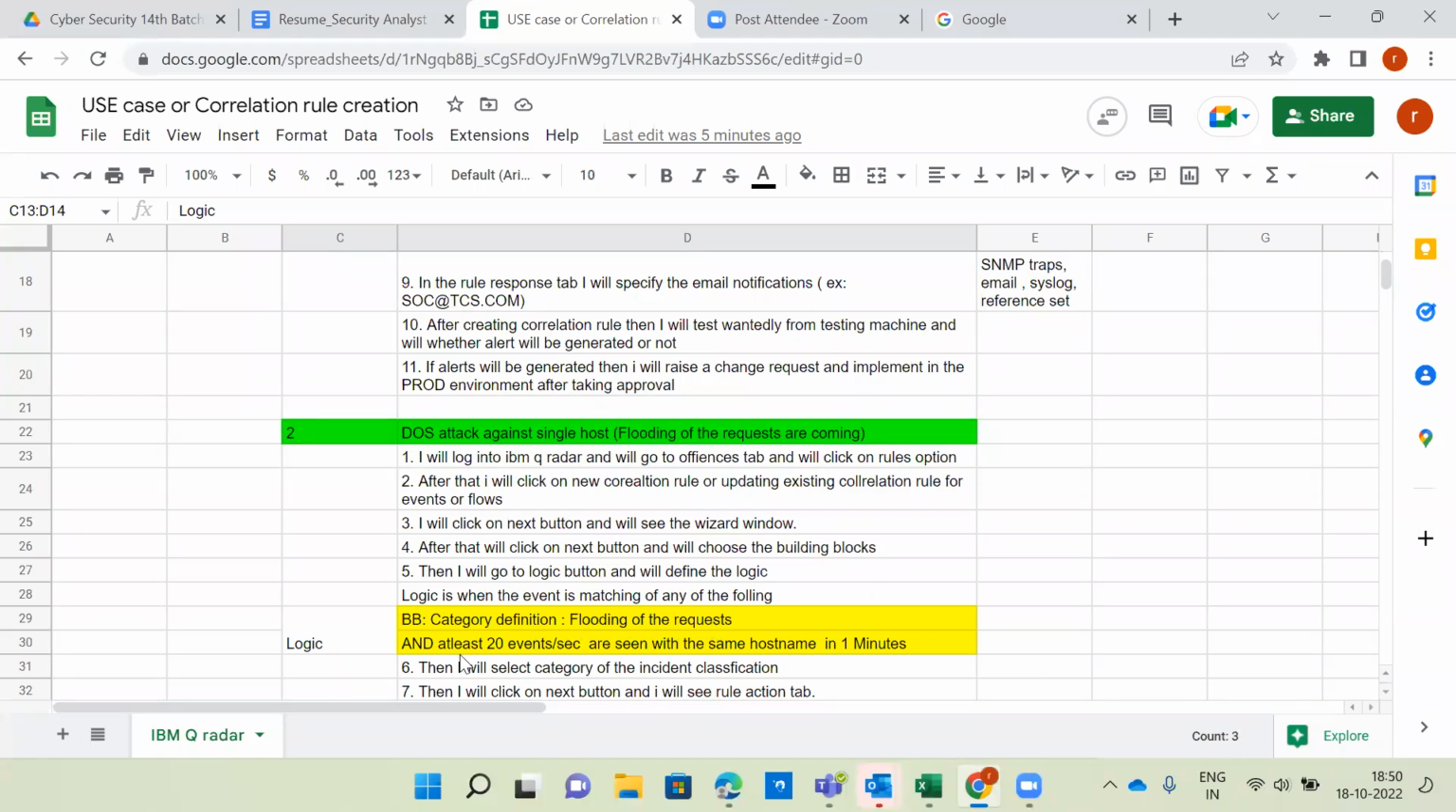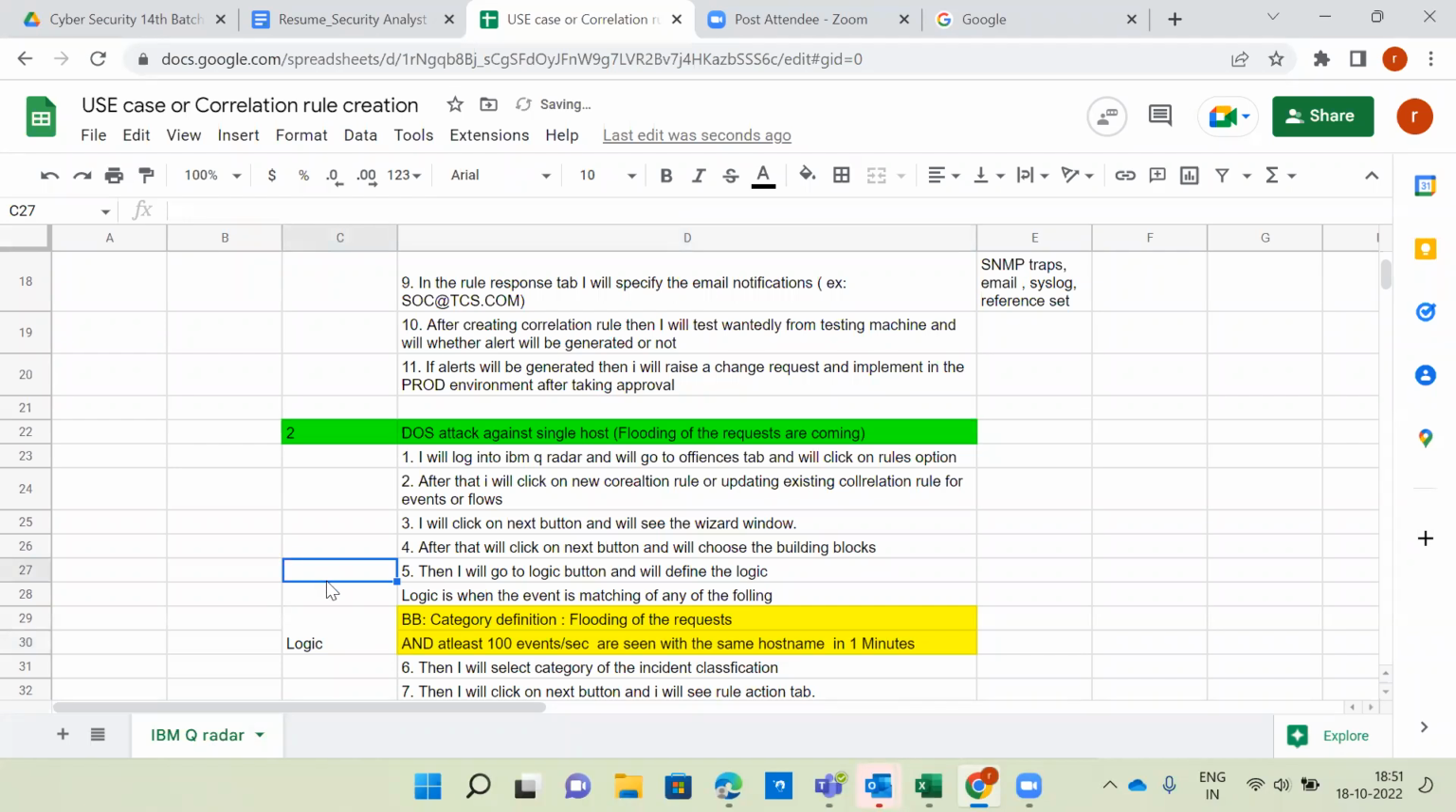Along with the flooding of the request, at least 20 events per second. What do we mean by 20 events per second? The rate limit, the throttling, of 20 events are seen with the same host name in a 1 minute time period. In a 1 minute time period, 20 events per second is coming, flooding of the request. Automatically, we have to suspect that as a DOS attack. Maybe you can change this 20 to 100, or maybe even 1000 as well.